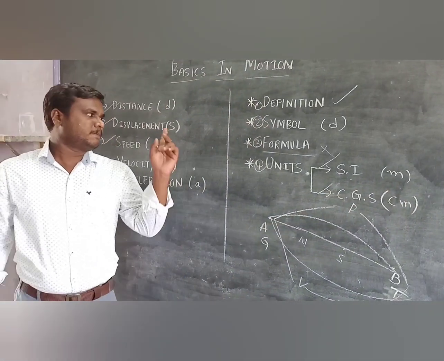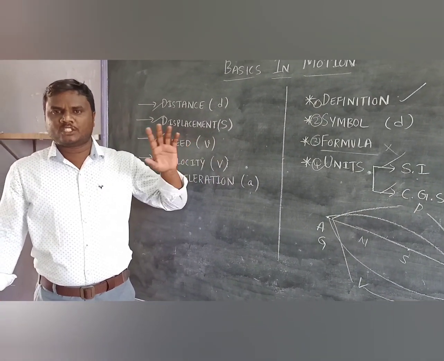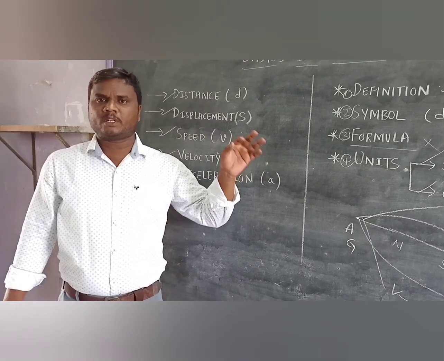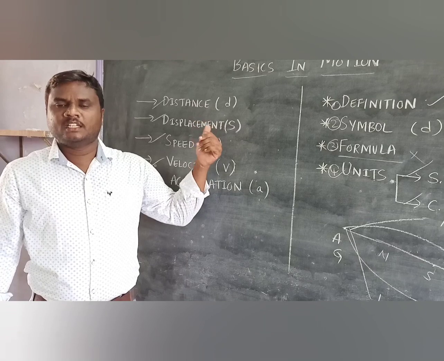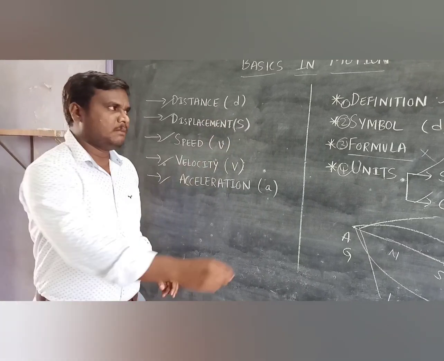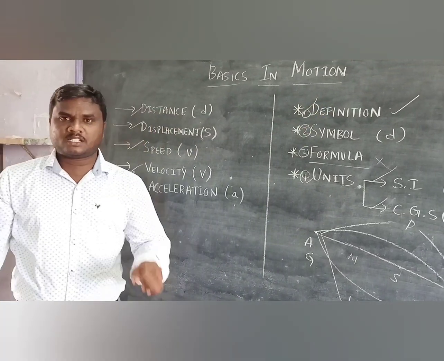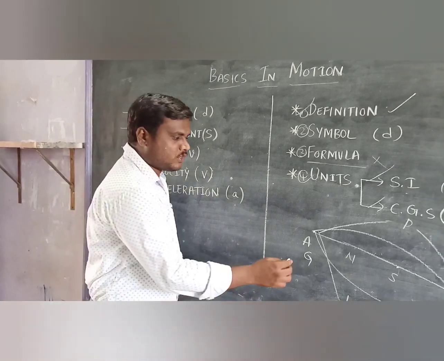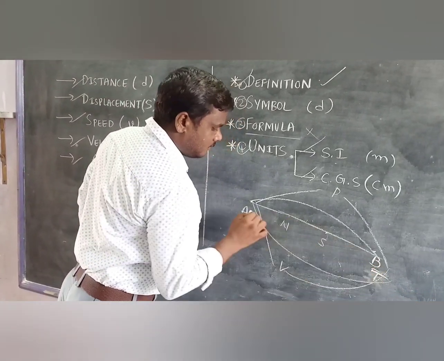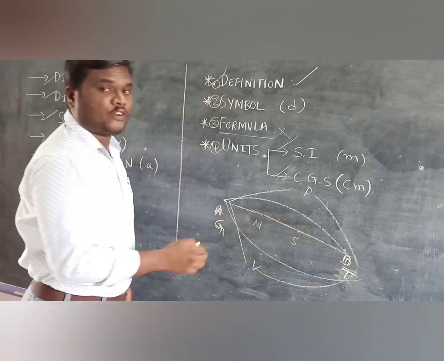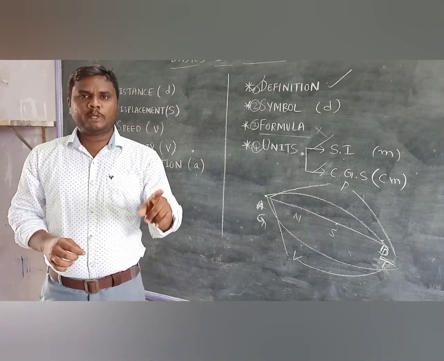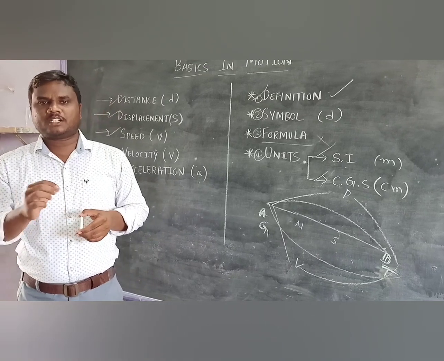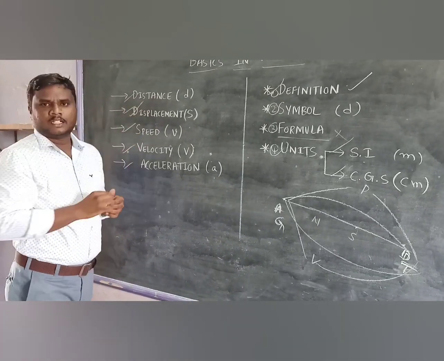Coming to the second one, displacement, it is denoted by S. There is no difference between distance and displacement except the symbol, and that distance is a scalar quantity while displacement is a vector quantity. The definition is the shortest distance between 2 points. You have seen that from Gudur to Tirupati, or from point A to point B, you can get an infinite number of distances. But among all of them, you will have one shortest distance. That shortest distance we call the displacement.